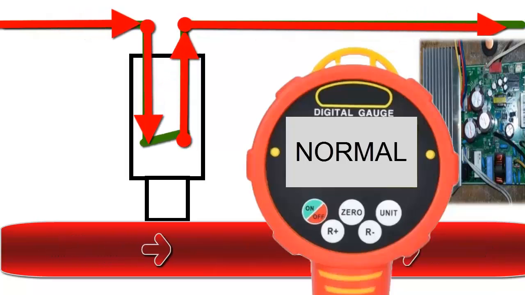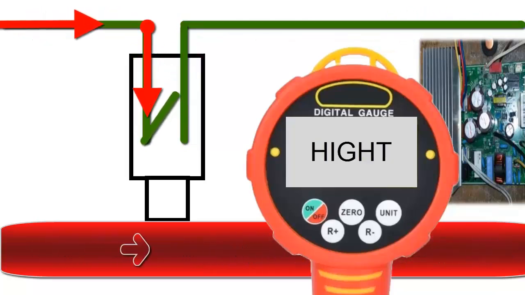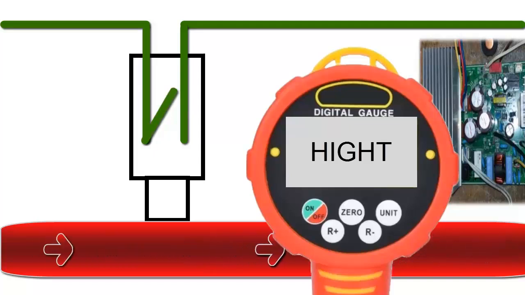Now, when the high pressure is greater than normal, the switch opens, thereby interrupting the signal, informing the electronic controller of the problem, and generating the E-01 error code. To solve the problem, follow these recommendations.